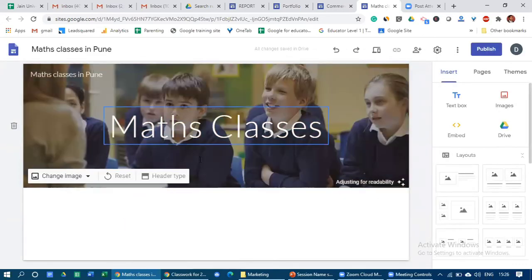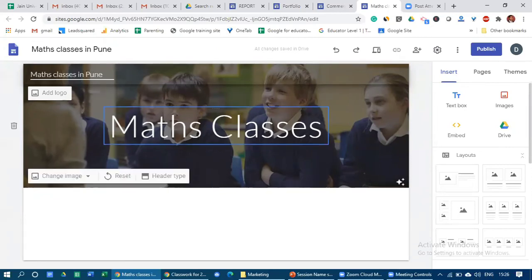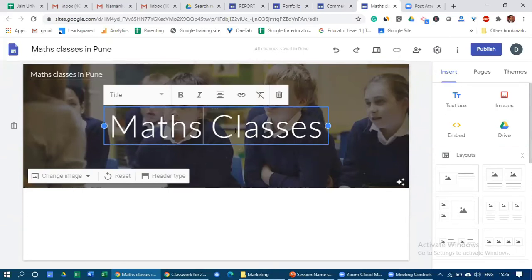So now what I did, again I'm going back. So first of all, as soon as you come over here, just click onto it and edit the name. So maths classes in Pune, and you can have your own name of the classes, like Chate classes or XYZ classes, Pradeep classes, anything you want to write, you can write. This is the title, this is the main title of your website.